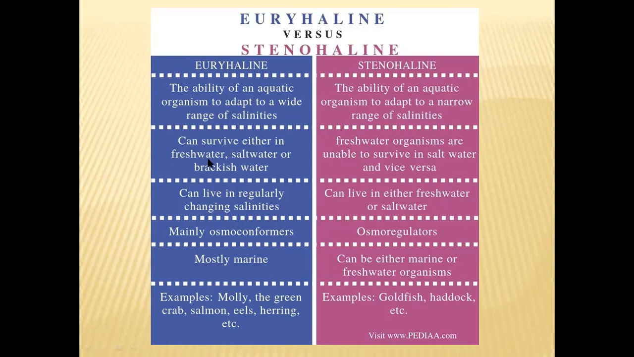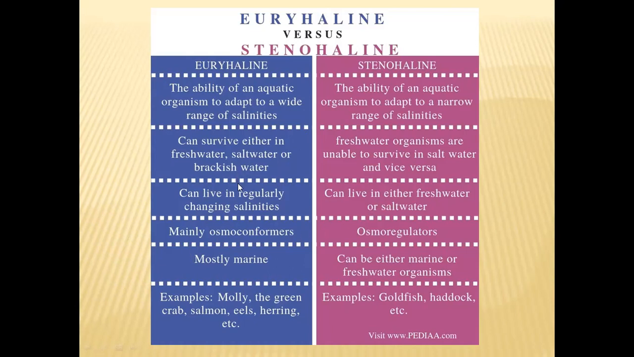Either they can live in fresh water or salt water, that means marine water, or brackish water, and they can live in regularly changing salinities. Even though salinities change regularly, time to time, no problem will be faced by them. But stenohaline organisms can live in fresh water or salt water only. If the salinity of the fresh water changes frequently, they cannot survive. They will die. If they are living in salt waters or marine waters and the salinity drops very drastically, then also they will die.